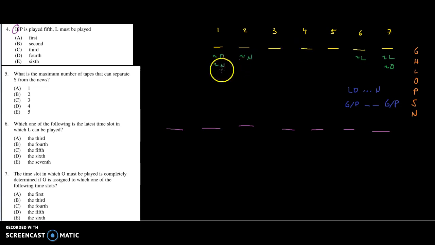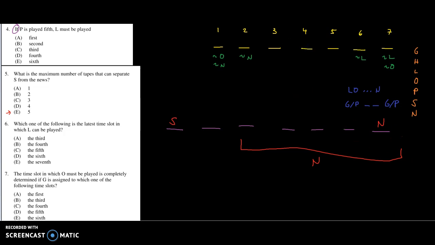But the rules are that we cannot put N on spaces 1 or 2. So that means N's going to have to go somewhere in here. And S can go anywhere. So it looks like the maximum possible separation between the two of them is if I put N over here and S all the way over here. And that would be a distance of 1, 2, 3, 4, 5 in between. Let's just try that. Let's see if that creates a contradiction. So we're just targeting right now answer choice E. All right, that's as far apart as they can possibly be.